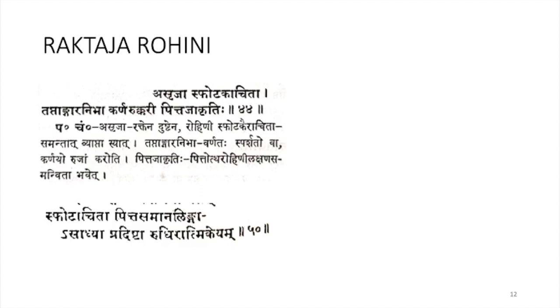It looks like Tapta Angara Nibha, red hot coal, and Karna Ruk, there will be pain in the ear, and Pittaja Akriti. All the lakshanas of Pitta can also be seen in Raktaja Rohini.